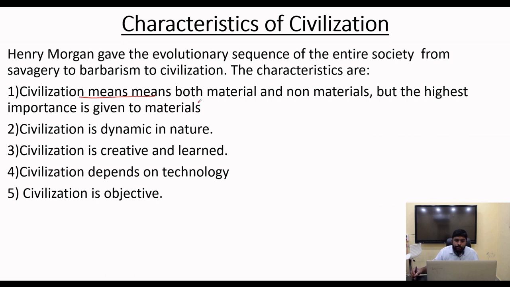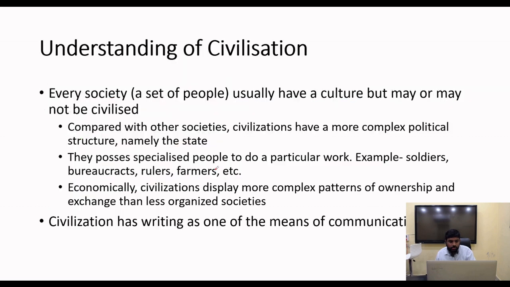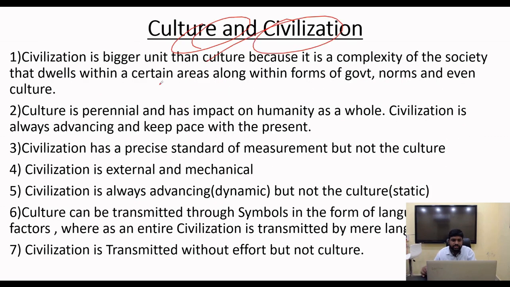Civilization means both material and non-material, but the highest importance is given to the materials in civilization. Civilization is dynamic in nature. Civilization is creative and learned. Civilization depends on technology. Civilization is objective. In this way, characteristics of civilization you have to mention. Then understanding of civilization. Then culture and civilization.